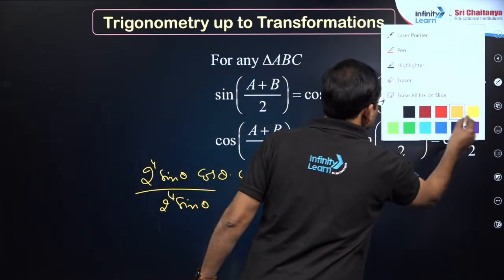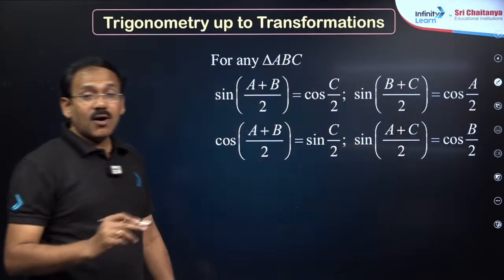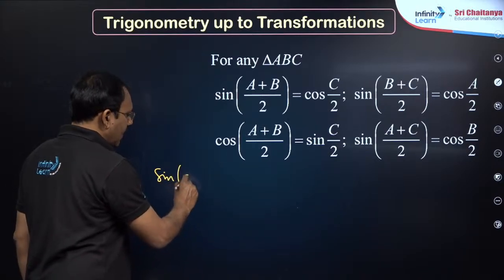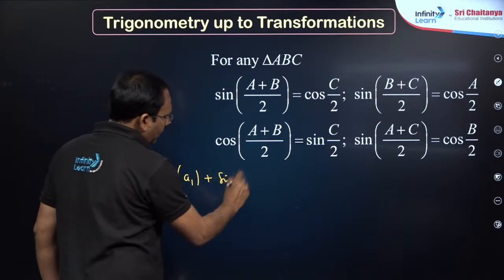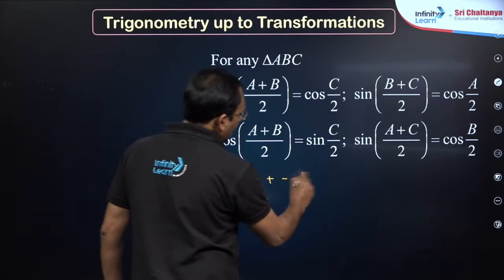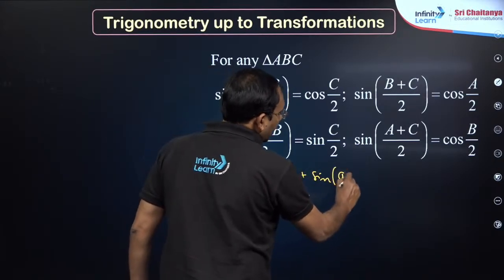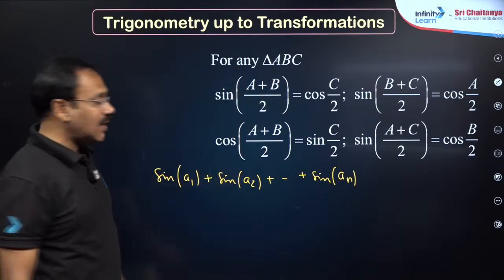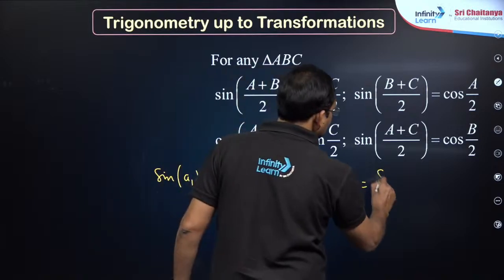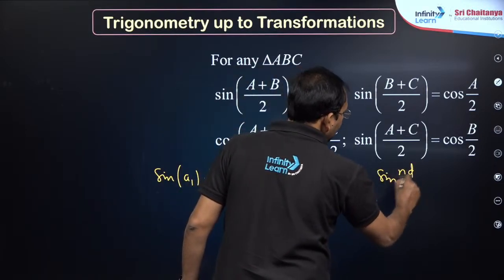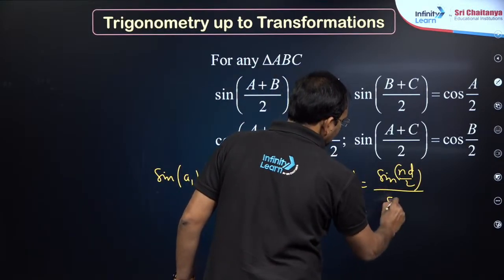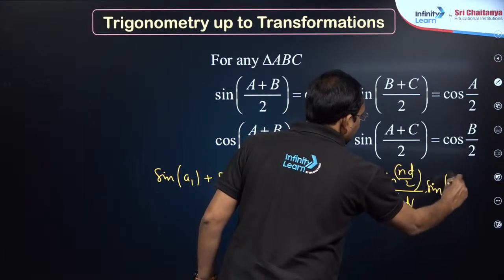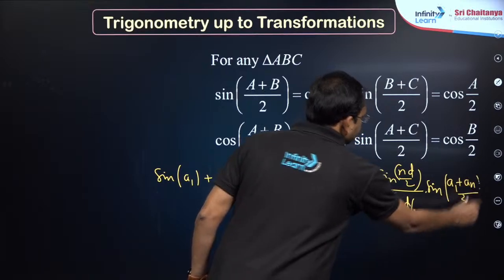Apart from this, my dear friends, there is the sum of sines and sum of cosines. Suppose the sum is sin a1 plus sin a2 and so on up to sin an, where the angles are in AP. Then the formula is sin (n d by 2) by sin (d by 2) into sin of (first angle plus last angle) by 2.